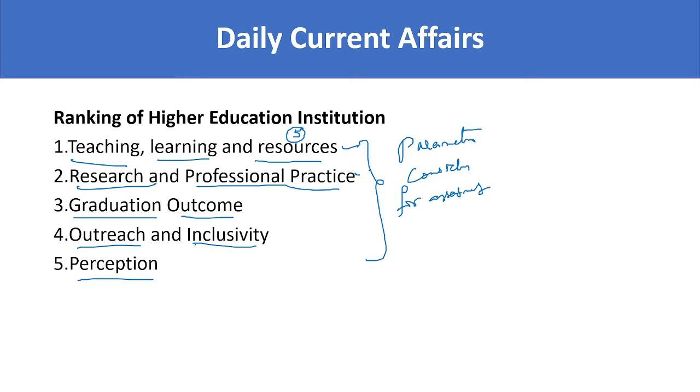So they would give you 3 right options and 1 wrong option, and ask you to pick which is not a parameter considered for assessment in higher education institutions. So you need to remember these 5 parameters. If you want to prepare for groups, you need to be crystal clear about all the indexes, rankings and surveys. They may also ask how many parameters there are for ranking of higher education. There are 5 parameters, and we have seen what those are.